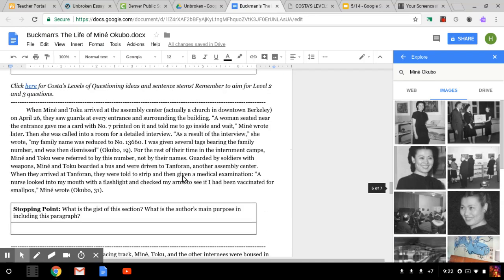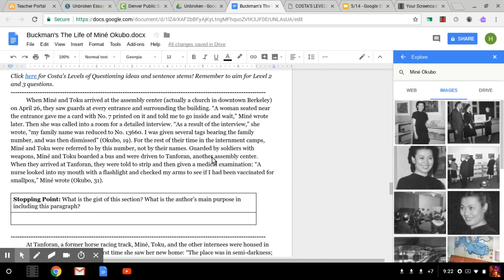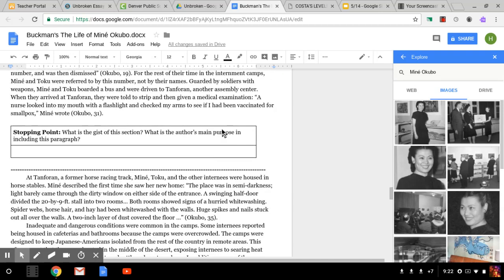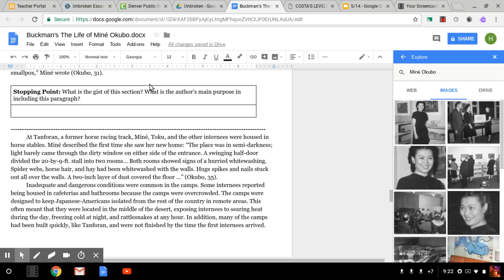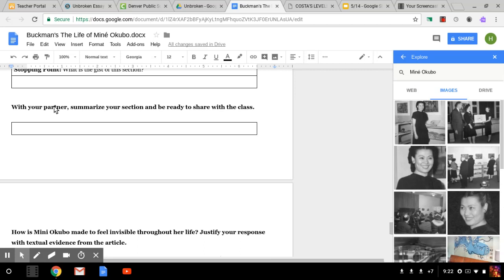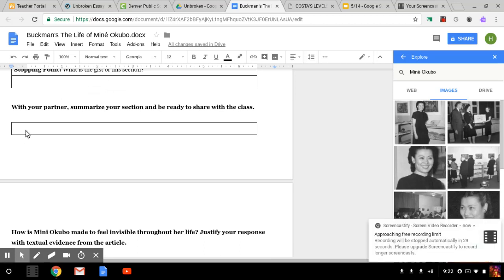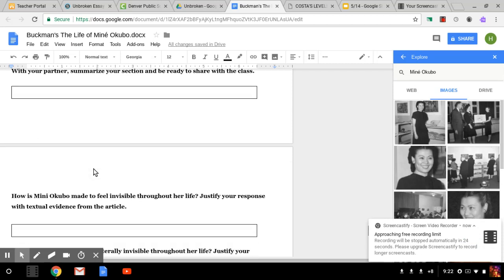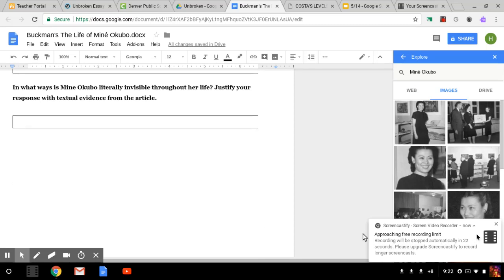So once I'm done annotating the entire article for words I don't understand, inserting photos, highlighting evidence I may want to use, and checking in at stopping points, I'm going to scroll all the way down and see that I get to work with a partner at the very end. However, all of my work above here needs to be done before I can do that. So with my partner, I'm going to go ahead and summarize the section and answer these questions. If you guys have any questions, you can go ahead and let me know. Other than that, you are free to begin your process and learn about Minnie Okubo.